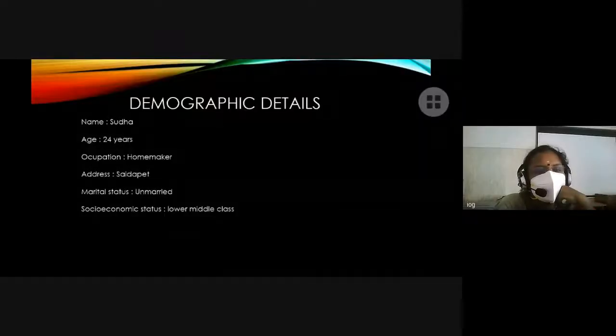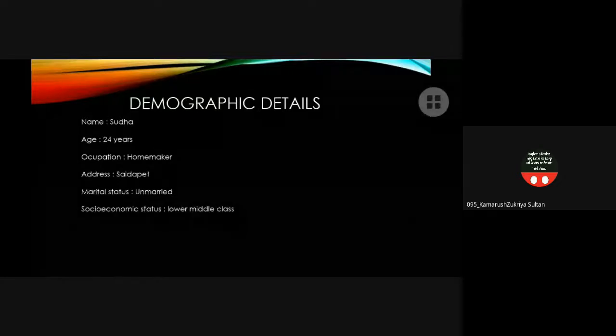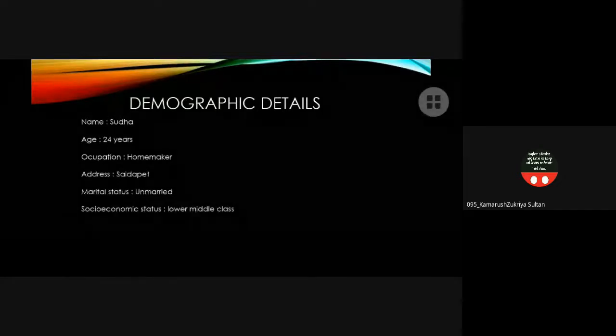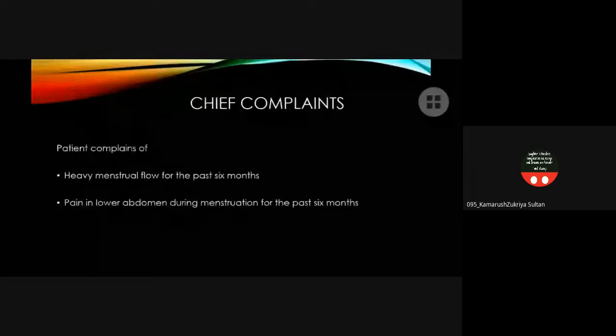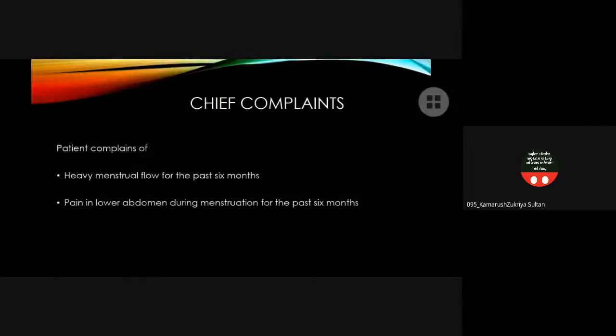Okay. Sudha, 24-year-old female, working as a homemaker, hailing from Saidapet, was unmarried and belonging to the lower middle class. She came with the chief complaints of heavy menstrual flow for the past 6 months and pain in the lower abdomen during menstruation for the past 6 months.